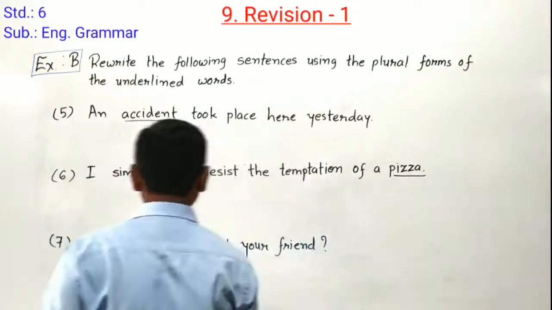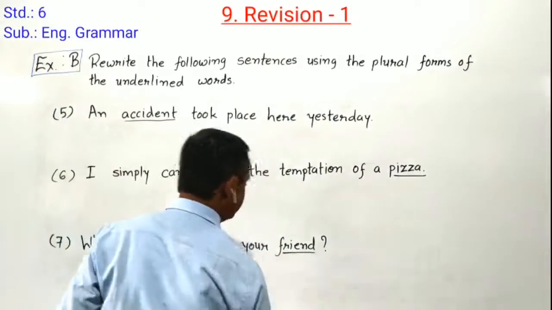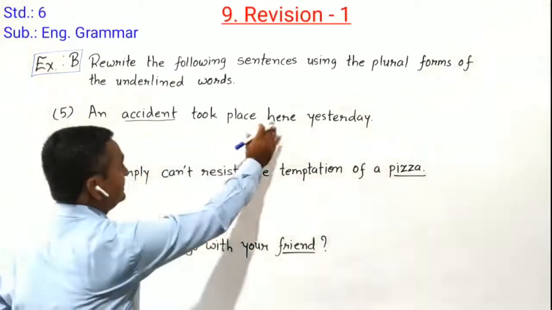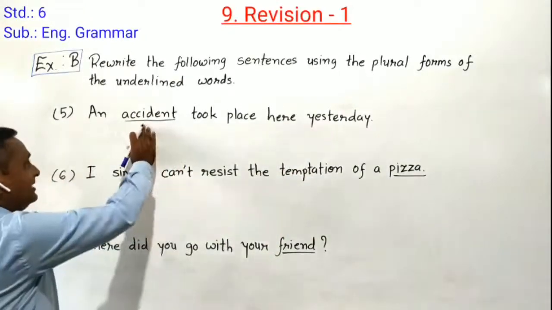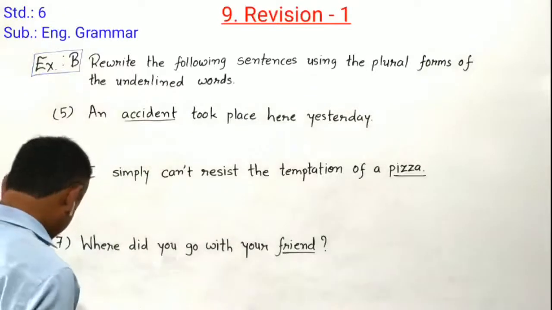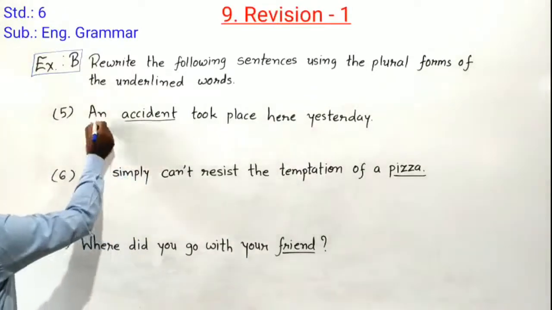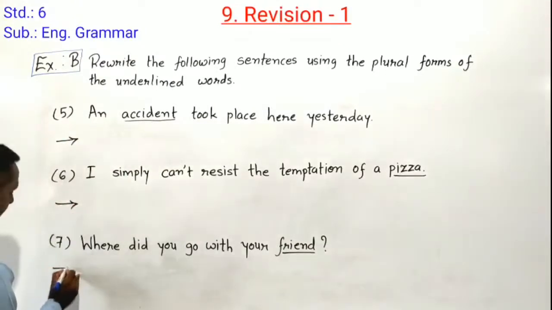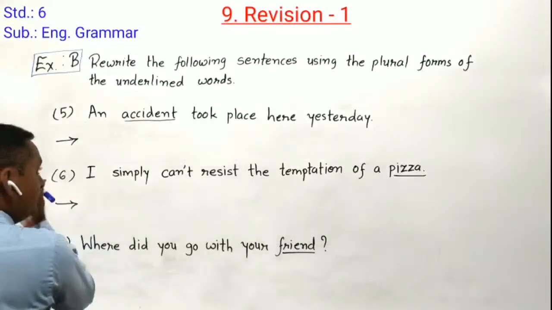One sentence is given. We have to convert an accident into plural form. So now what we have to change here? We have to remove n first of all. Then instead of n, we have to write